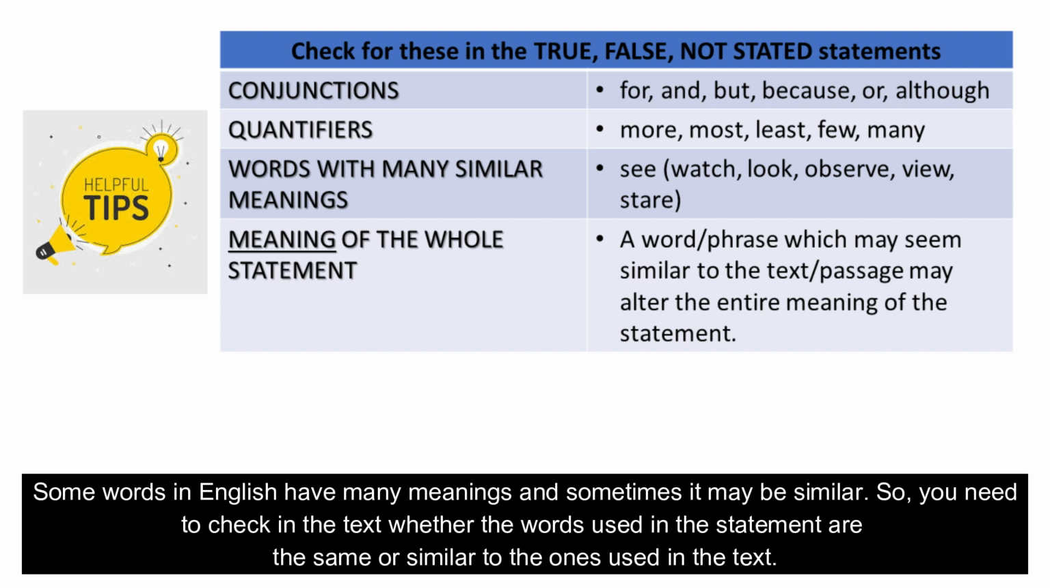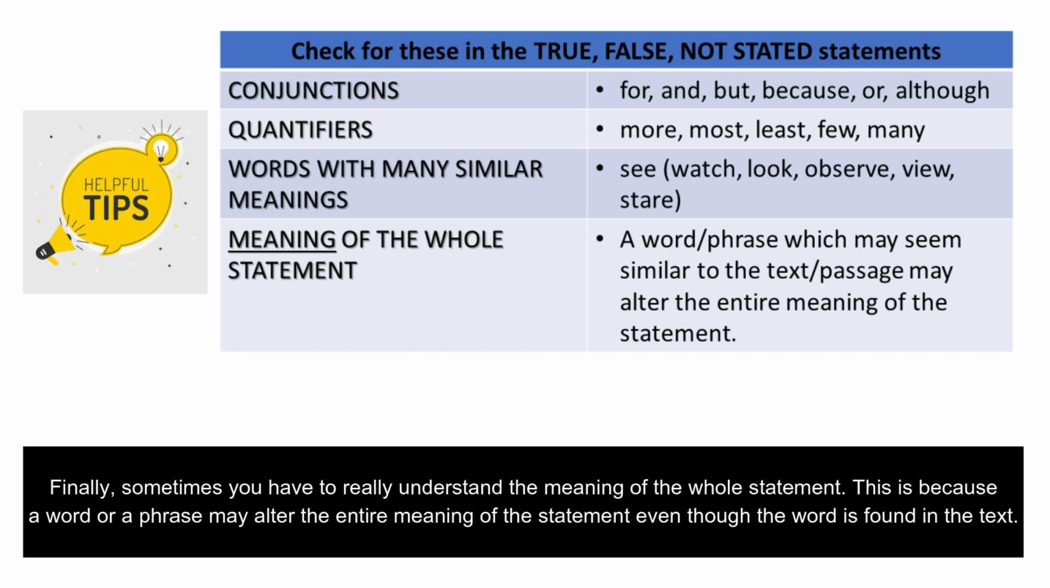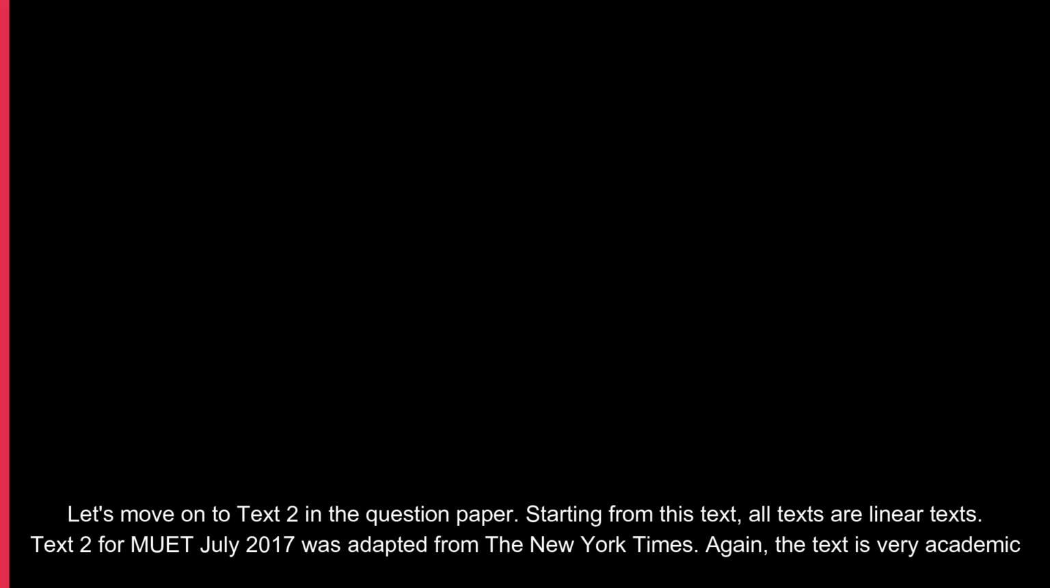Some words in English have many meanings, and sometimes it may be similar. So you need to check in the text whether the words used in the statement are the same or similar to the ones used in the text. Finally, sometimes you have to really understand the meaning of the whole statement. This is because a word or a phrase may alter the entire meaning of the statement even though the word is found in the text.